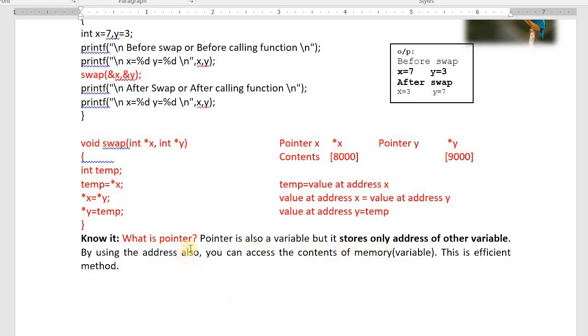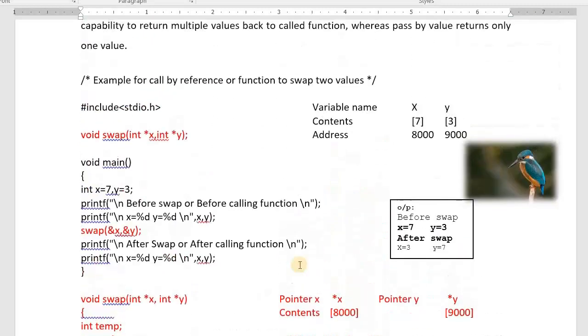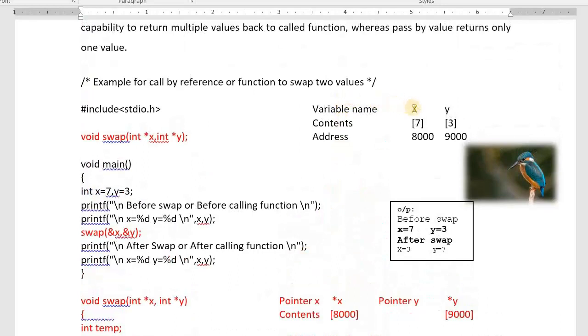By using addresses also you can access the contents of memory. I will explain very slowly. See this example. What is the name of the variable? X. What is the value inside? 7. As I told you already, all memories have addresses. Assume that the address of X is 8000. What is the name of the variable? Y. What is the value inside? 3. Assume the address of it is 9000.